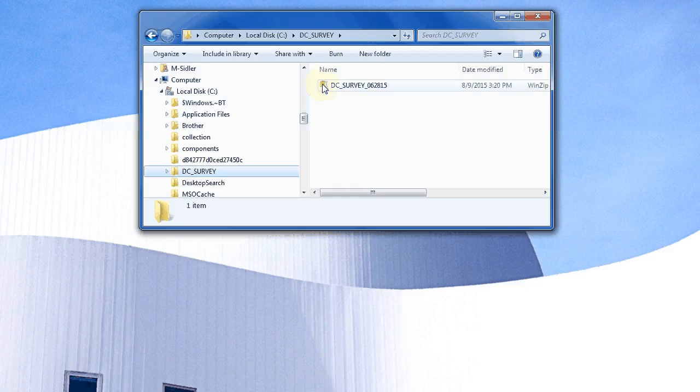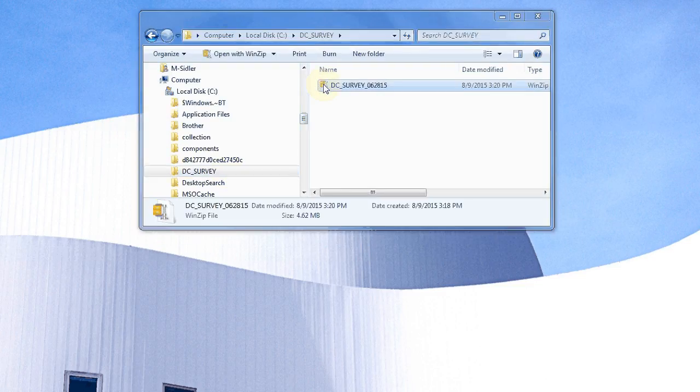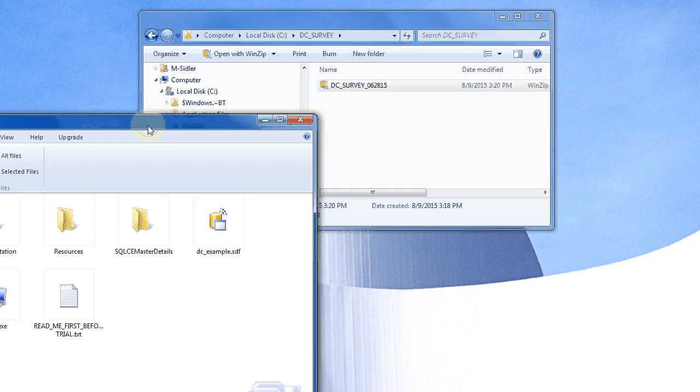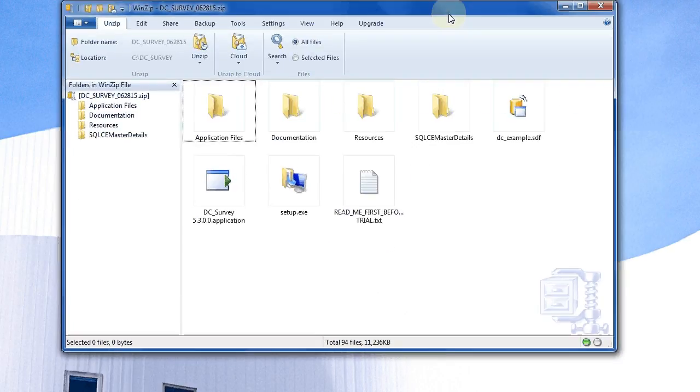Let's begin to unzip. This is where other users have had some difficulty in understanding the protocols that DC Survey needs. I use WinZip, but in any case, whatever unzip software that you use, it's important to place the files that are in the zip file directly into the DC Survey folder. Now this is the contents of the zip file.